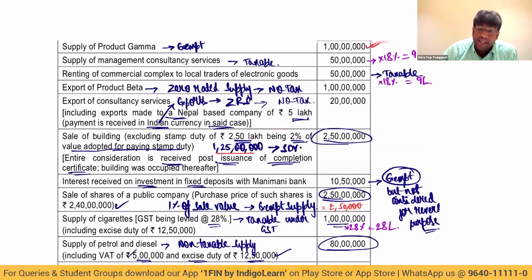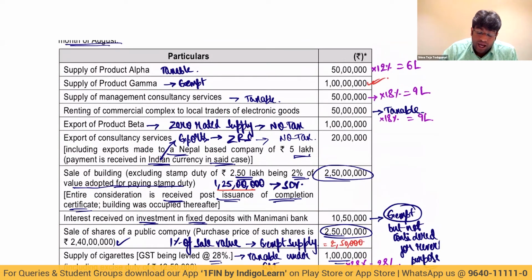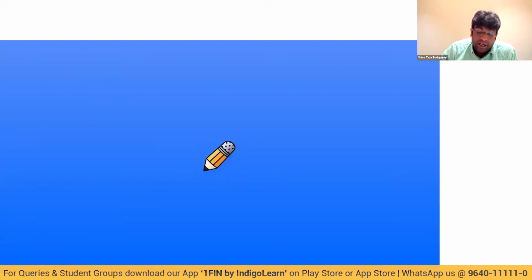First one, gamma is exempt. Alpha is taxable, gamma is exempt. Let me calculate my total turnover also: total turnover, exempt turnover. Alpha. How much is the alpha turnover, my dear friends?